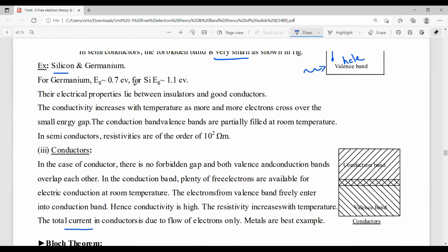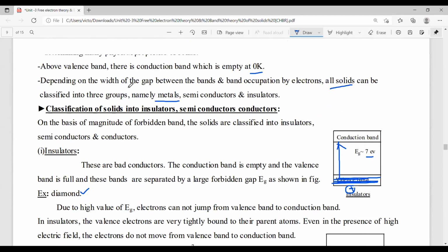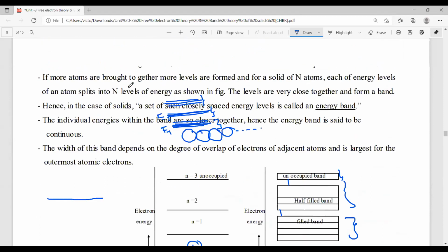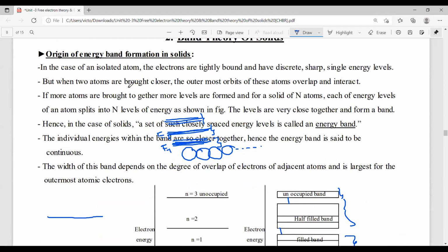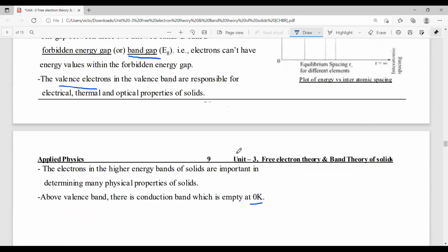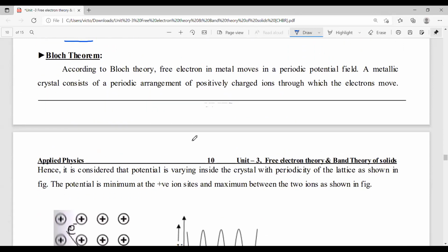So these are the origin of energy bands, and the distinction between conductors, semiconductors, and insulators. Okay. In the next session, we will discuss the Bloch theorem. Okay. Thank you to all.